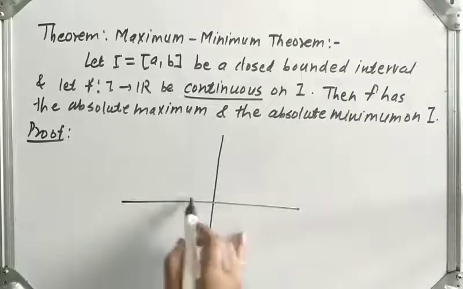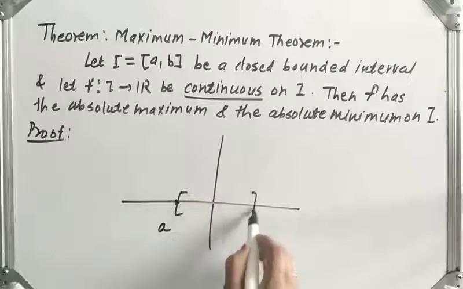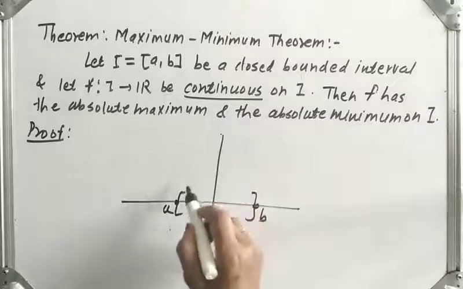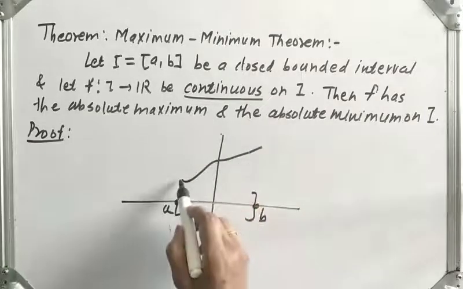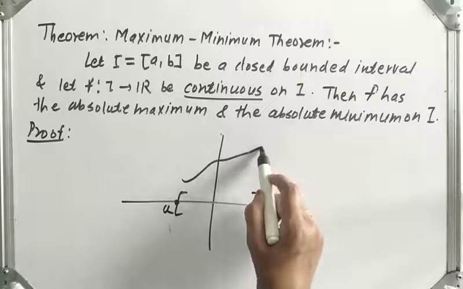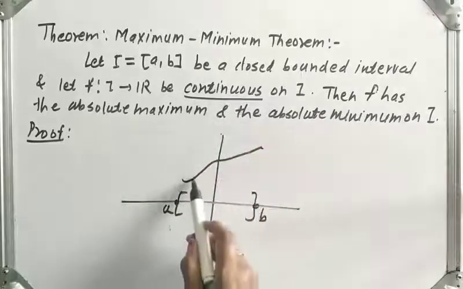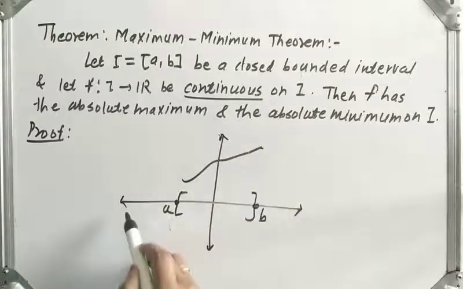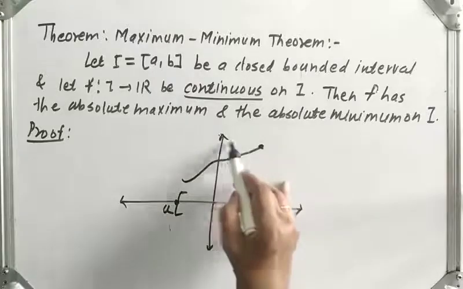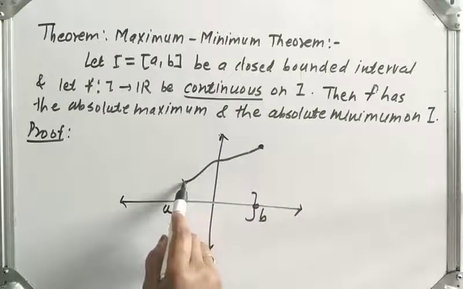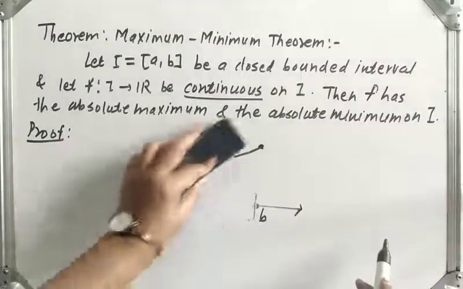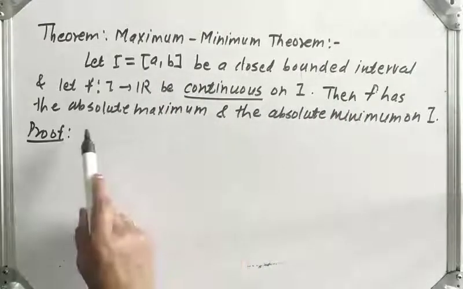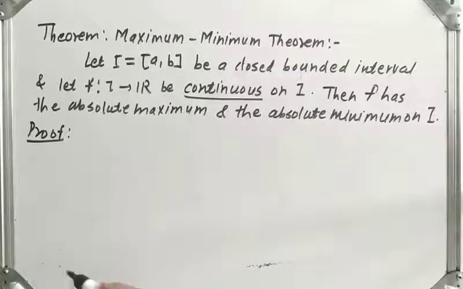So for example, let us say [a, b]. Suppose this is point A, this is point B, this is interval I. Suppose this is the graph of a function f which is continuous. Okay, this graph is continuous, so this function is a continuous function. Now you can see that this value is the absolute maximum and this value is the absolute minimum. So we have to prove that if f is a continuous function on a closed and bounded interval, then f has an absolute maximum and an absolute minimum on I.